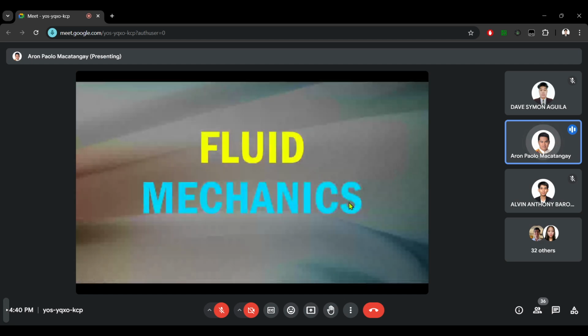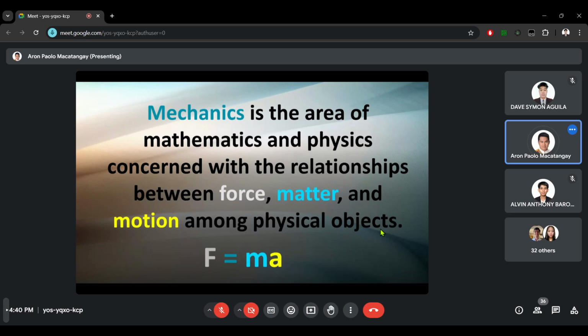Okay, so we start with fluid mechanics. So fluid mechanics, by its name, has two fundamental concepts. One is fluid, which we already know is a collective term for both liquids and gases. Mechanics, on the other hand, is more complicated. Okay? Mechanics is the area of math and physics that is concerned with the relationships between force, matter, and motion